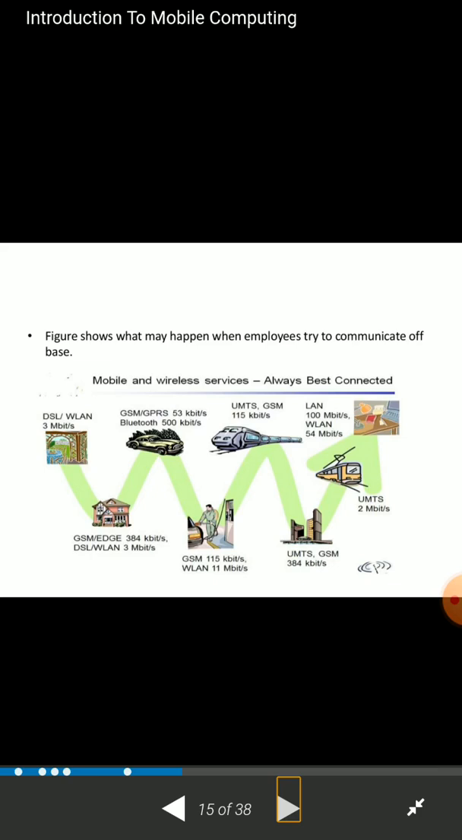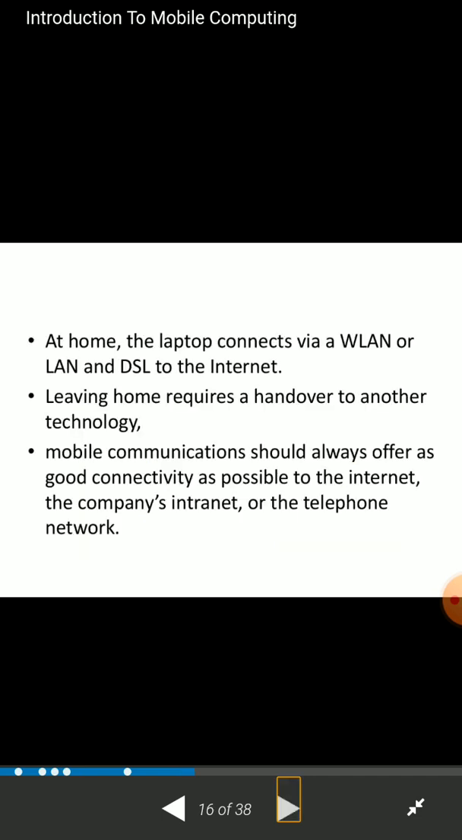Okay, UMTS, Universal Mobile Telecommunication Services, also provides 115 kilobytes per second. In cars also, 53 kilobytes per second. GSM, GPRS, and Bluetooth are also used in cars. Okay, in many petrol bunk locations, and in buildings also, how many bits? 384 kilobits, like this they are utilizing.